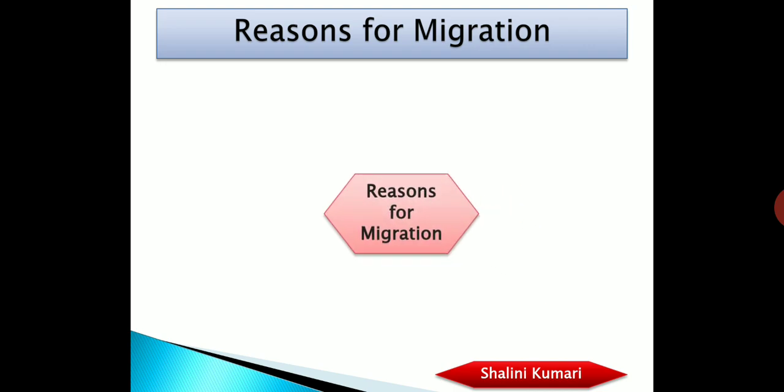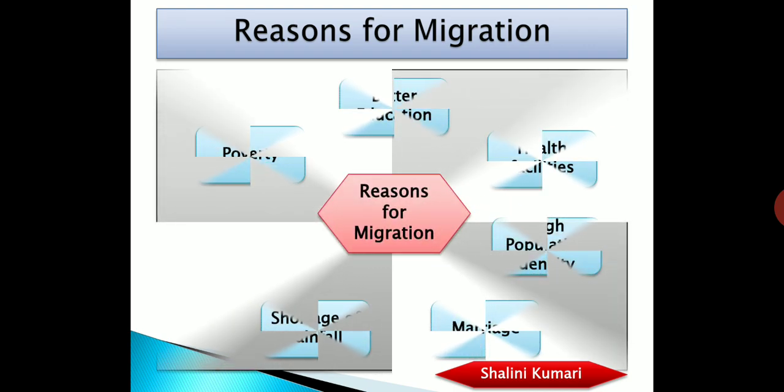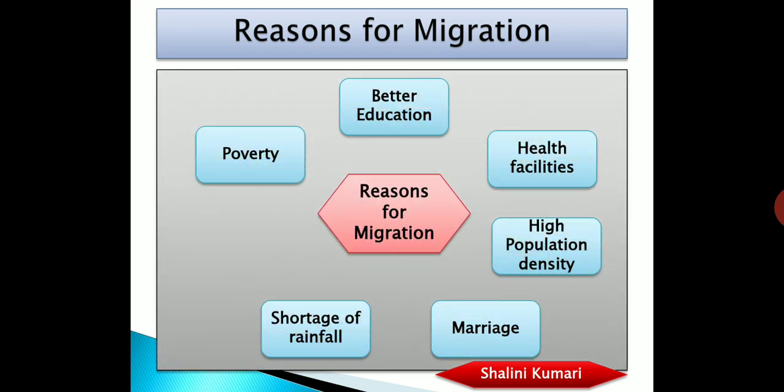Reasons for migration, a very important point from this section of this chapter. Why do people migrate? This is the answer. Let's start from the first point, that is poverty. People are poor, they want more income, so they move. Better education: obviously in rural areas we don't have proper educational facilities.